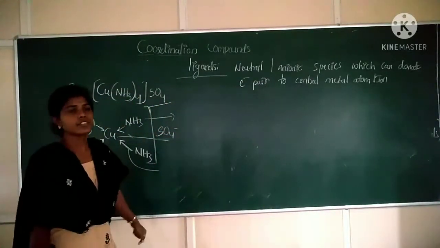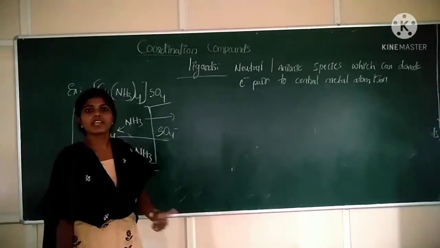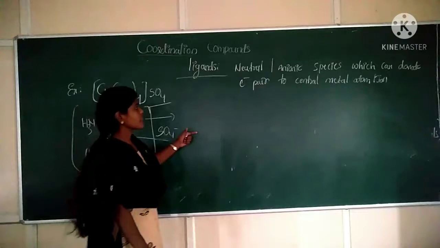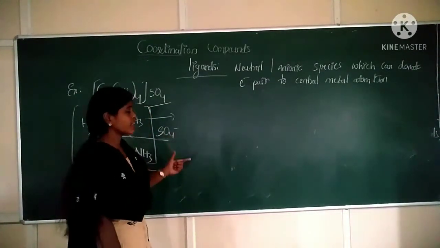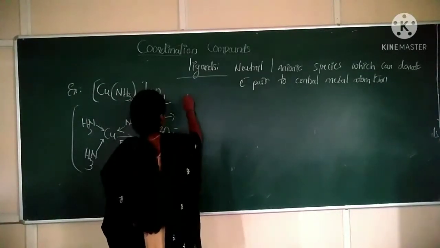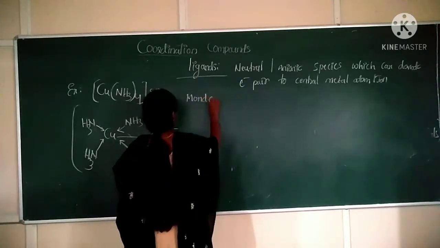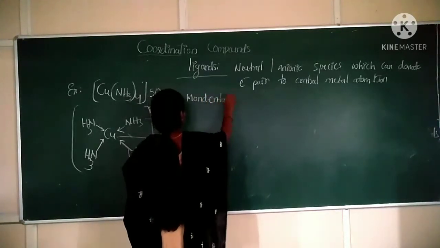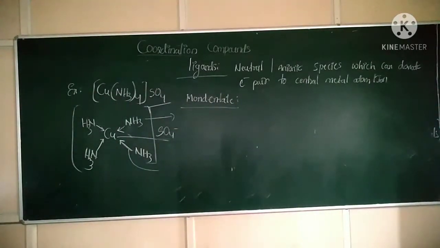Next, classification of ligands. Ligands are classified on the basis of the number of electron pairs donated by the molecule. We can classify these ligands as monodentate ligands first.